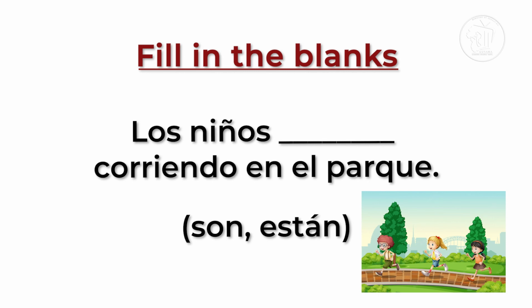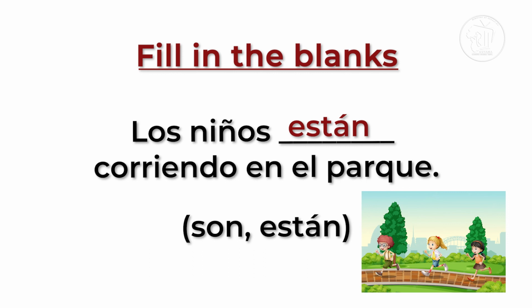So in English, if we were to say the children are running in the park, we know that this is a temporary state. So we use estar, which in this case, the conjugated form would be están. Read the sentence with me.